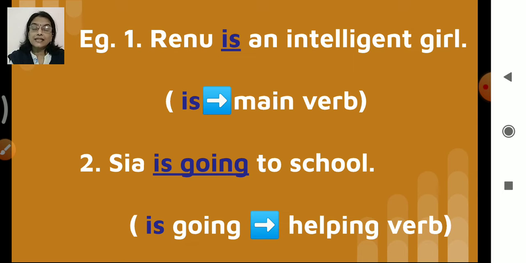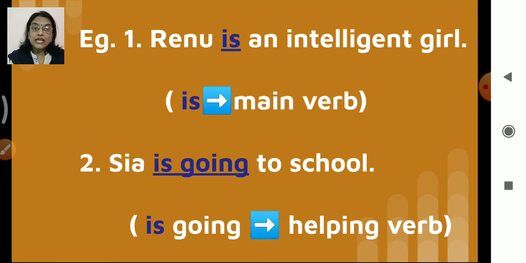But in the second sentence, children, you can see here, Sia is going to school. Is is a verb. Going is also a verb, right? So we have 2 verbs here. Now here is is helping the other verb, going, to form a correct grammatical sentence.